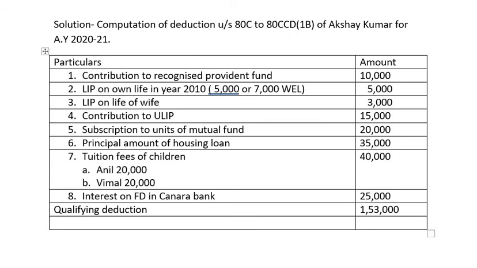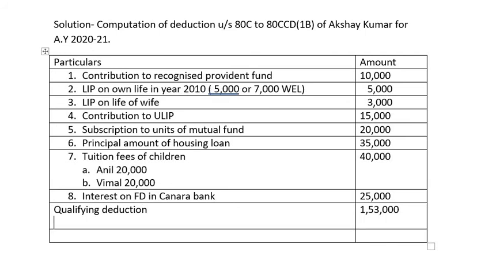Contribution to unrecognized provident fund, I had taken it by mistake as 20,000. Make the correction, it is 10,000 each. So we have to take only the contribution made by the employee. So the qualifying amount of deduction is 1,53,000, but we can take only either the qualifying amount of deduction or the maximum limit of deduction under section 80C, whichever is less.